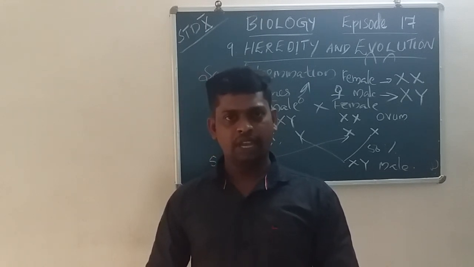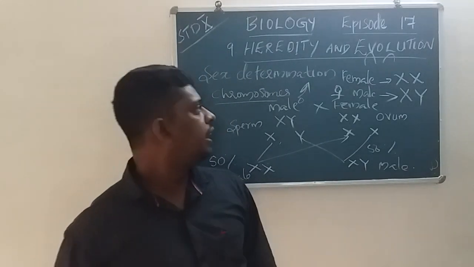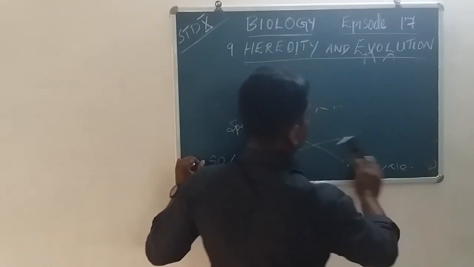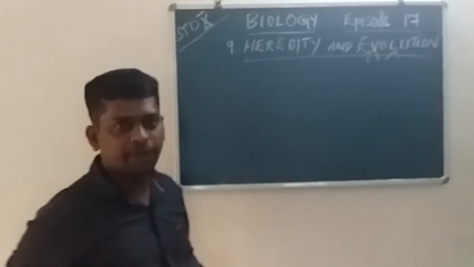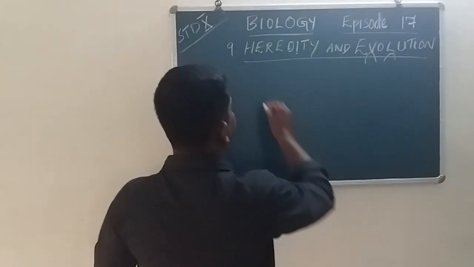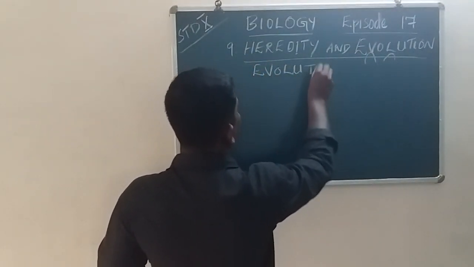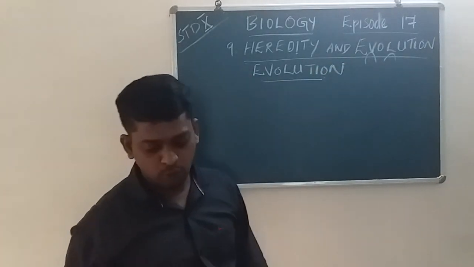Okay. Next, in this class, we are discussing a very important part, that is evolution.